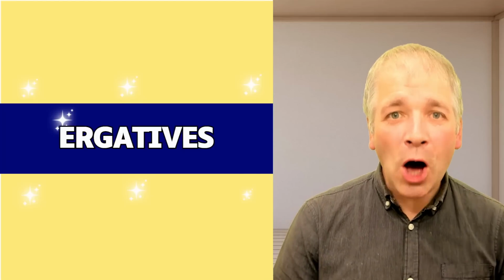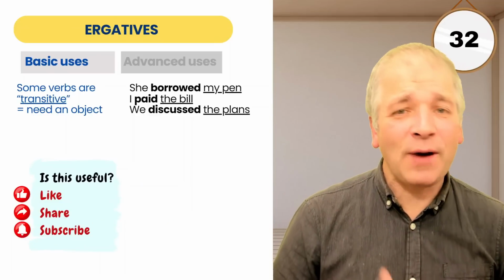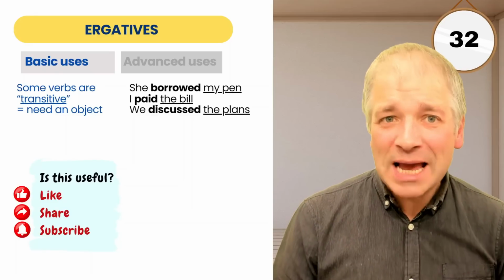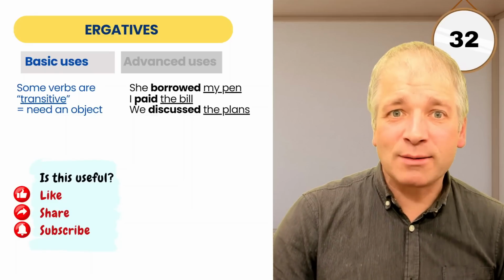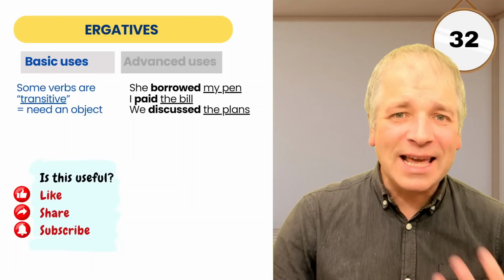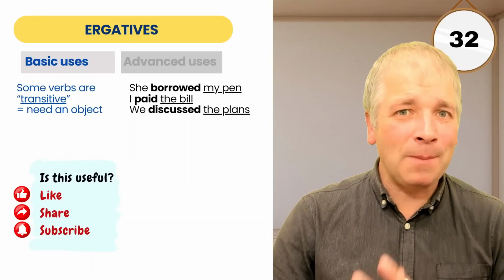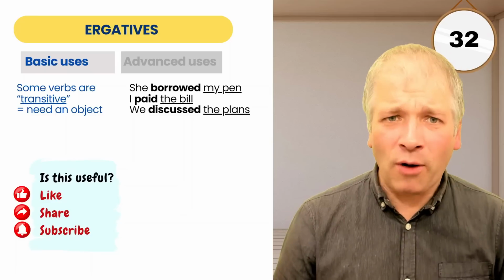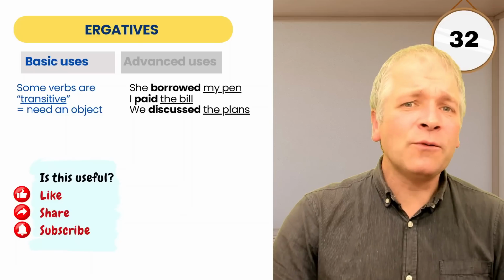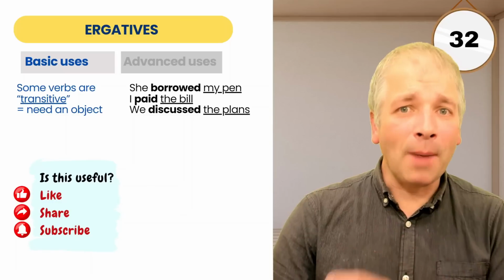Let's move on to ergatives. Ergatives come from transitive and intransitive verbs. Let's first of all revise what we mean by transitive and intransitive. Some verbs are transitive. In other words, they need an object to come after them. For example, she borrowed my pen. You couldn't say she borrowed because the sentence would not be complete. We need the object for the sentence to be complete. We need to know what she borrowed, and she borrowed my pen.